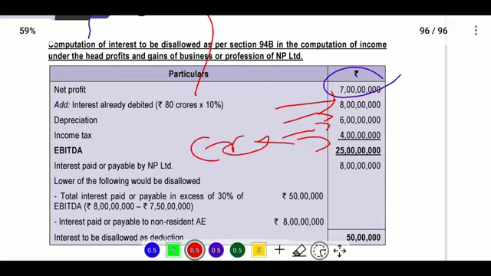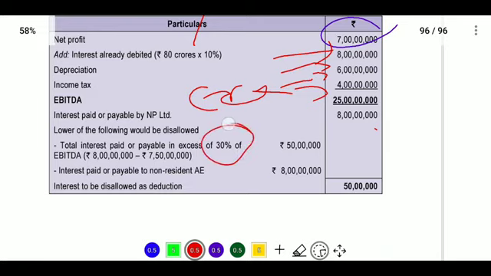We will get EBITDA of 25 crores. 25 crores into what percentage? 30%. Total interest paid or payable in excess of 30%. What amount is paid? We will see 30% on that amount, that is 7.5 crores, and the interest is 8 crores minus 7.5 crores, so 50 lakhs. Interest paid or payable to the non-resident associated enterprise is 8 crores.